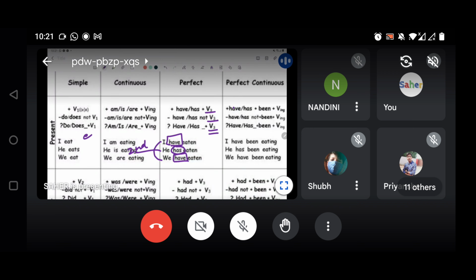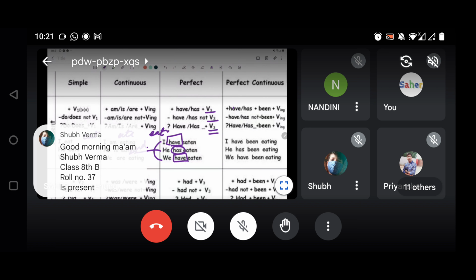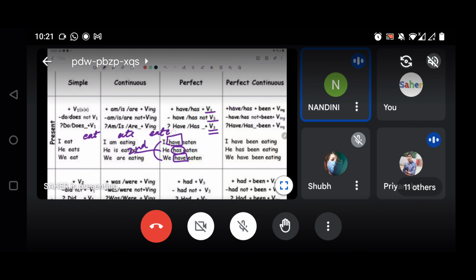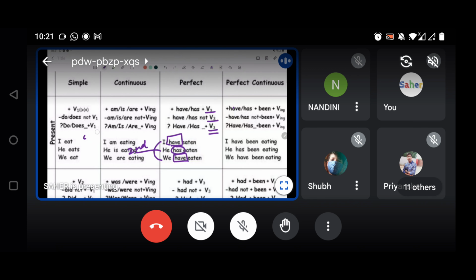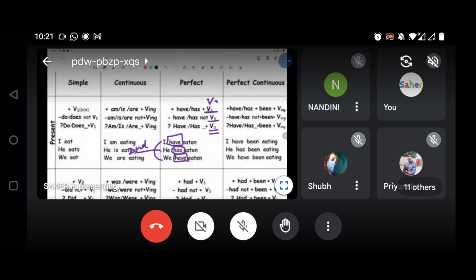First form is eat, second form is ate, and the third form is eaten. Getting it? Yes, ma'am. So here we can see the syntax of present perfect tense: it is the third form of the verb, so eaten is the third form.